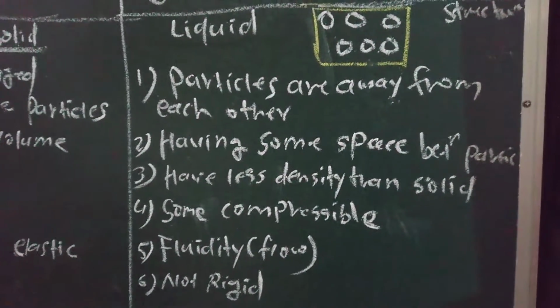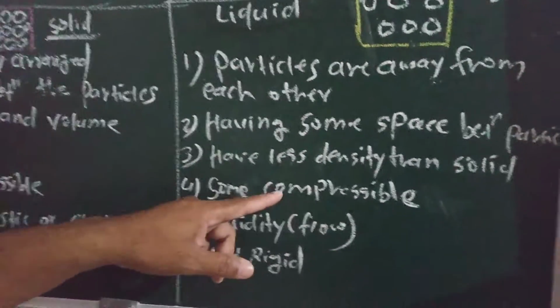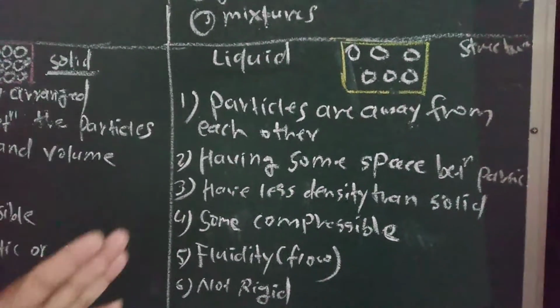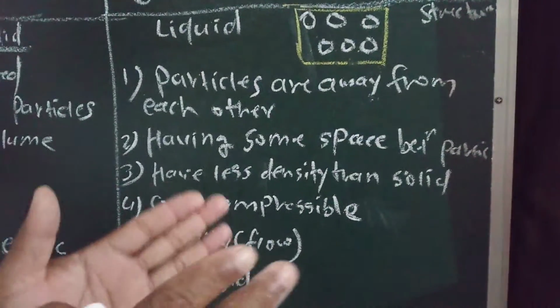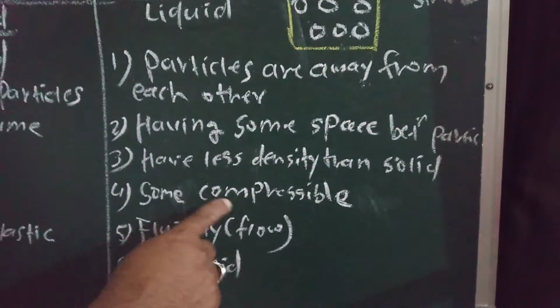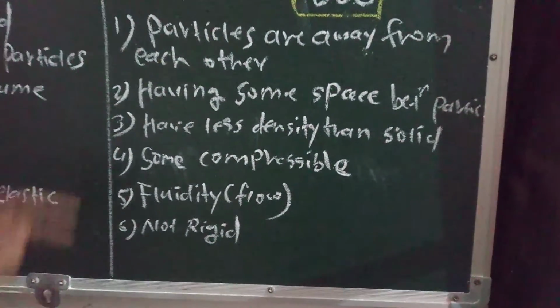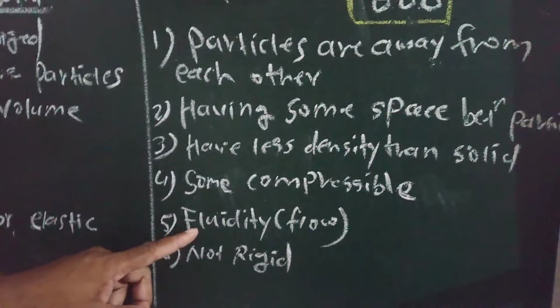Fourth point is that liquids are somewhat compressible, unlike solids. Solid is not compressible, but liquid can be compressed. Therefore, we can write: some compressibility. And fifth point is fluidity.